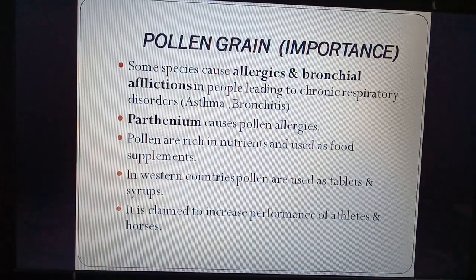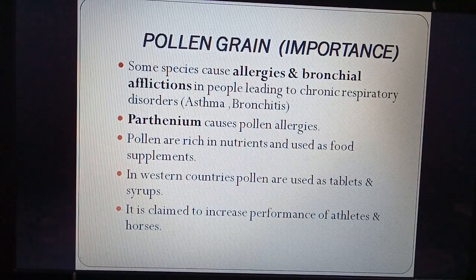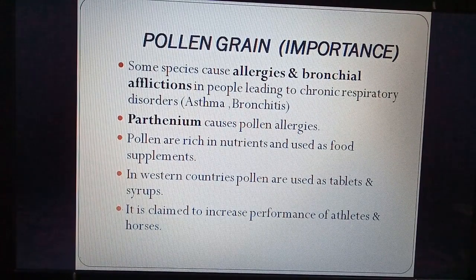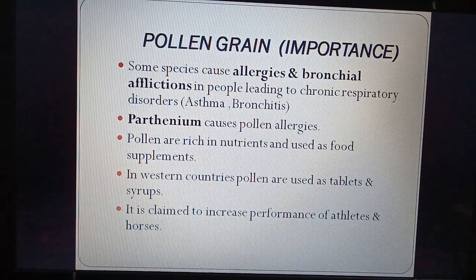First we will deal with pollen grains, their importance. Some species cause allergies and bronchial afflictions in people, for example, asthma and bronchitis. When some pollen grains enter our respiratory system, they cause diseases like allergies and infection in bronchi. Parthenium or carrot grass causes pollen allergy. You might know that it is a weed.